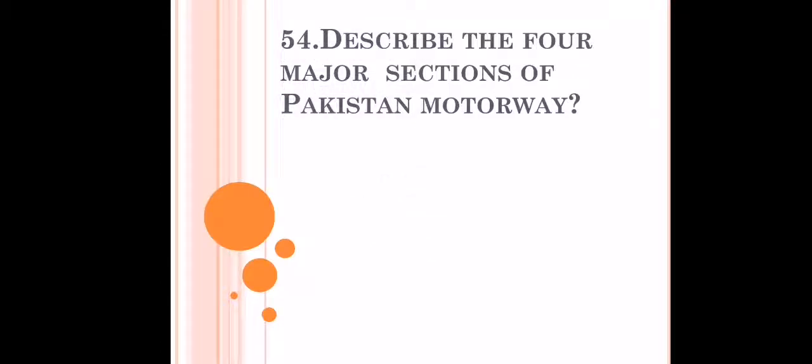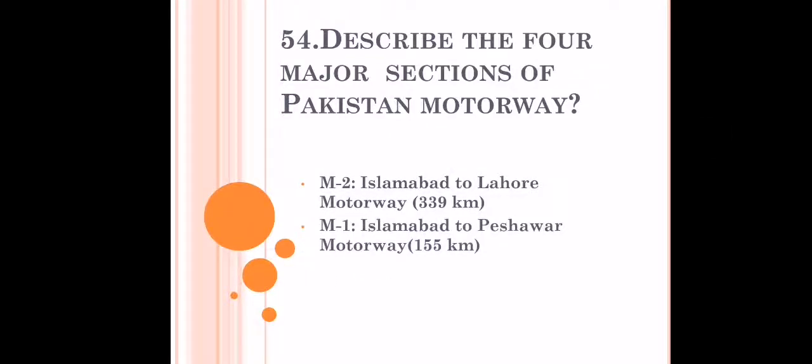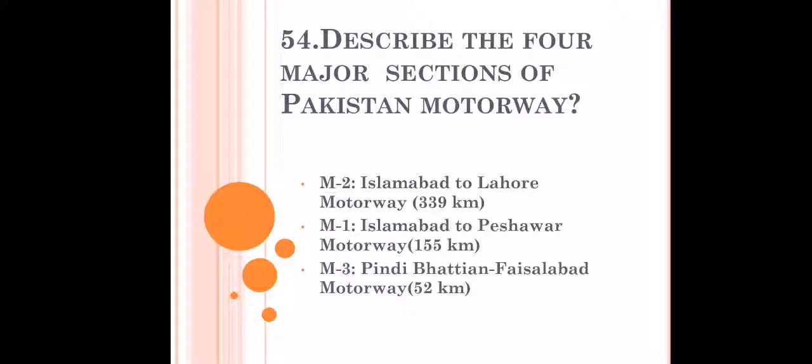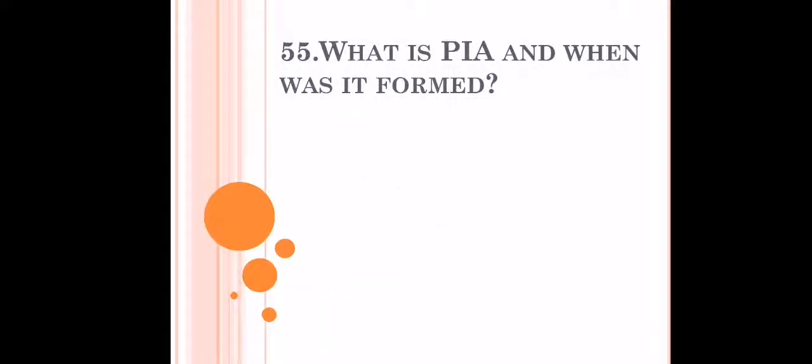Describe the four major sections of the Pakistan motorway. The first one is M2 that connects Islamabad to Lahore. It is 339 kilometers. M1 connects Islamabad to Peshawar. Then there comes M3, the Pindi Bhattian to Faisalabad connection, and there comes M9. It's under development and connects Karachi to Hyderabad. It's about 135 kilometers.